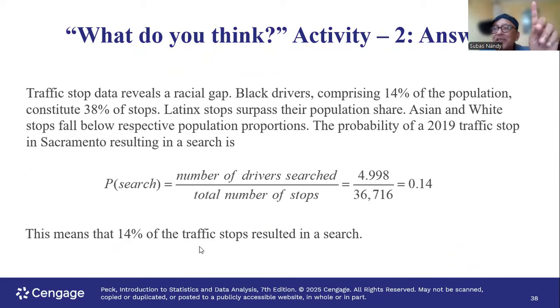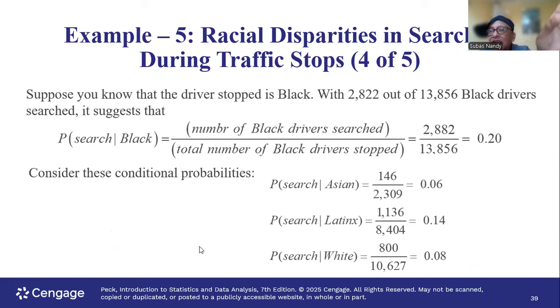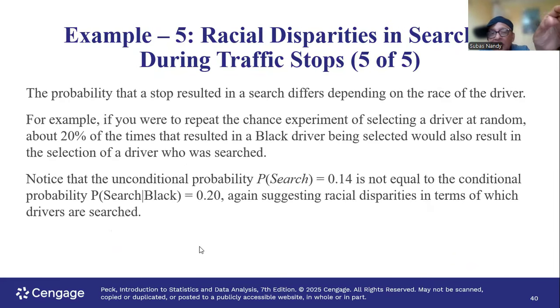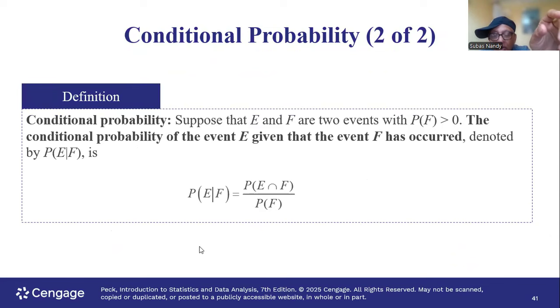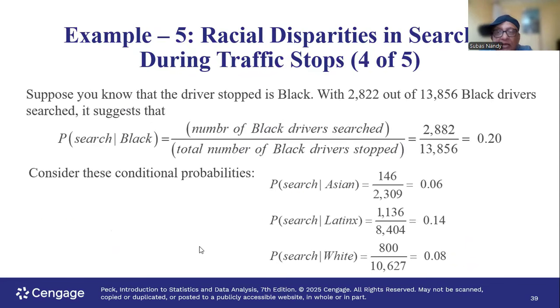But when you look specifically at black, what is the probability that the person is searched, with the condition that he or she is black? Out of the total number of blacks, 13,856, how many were searched? 2,882.